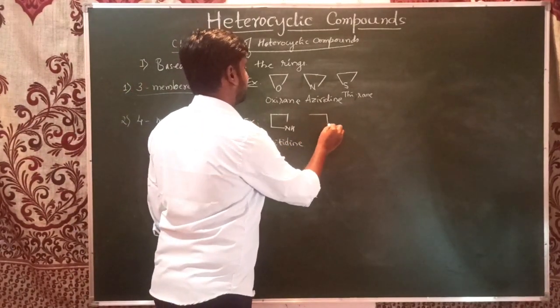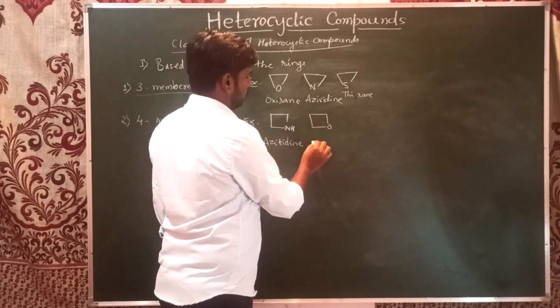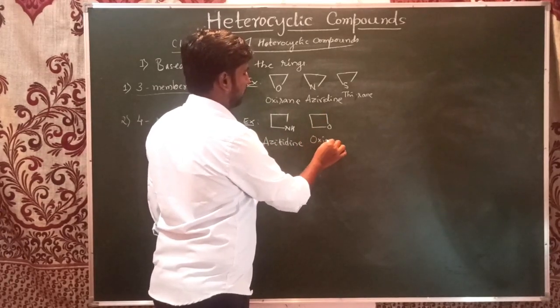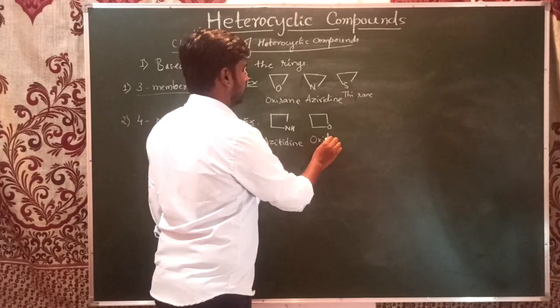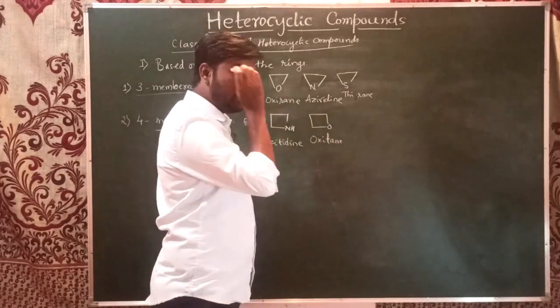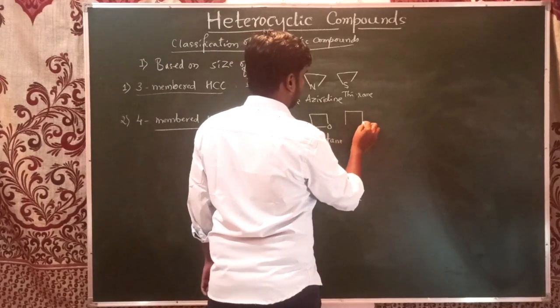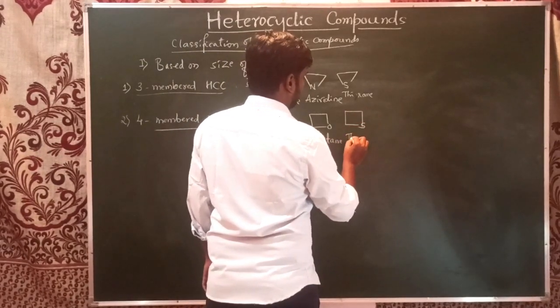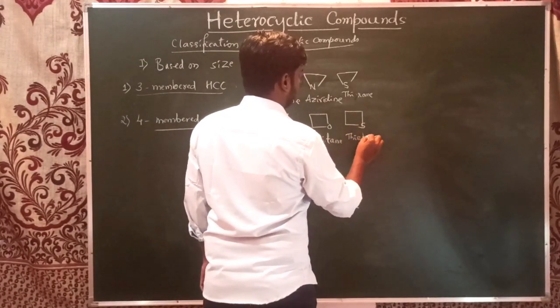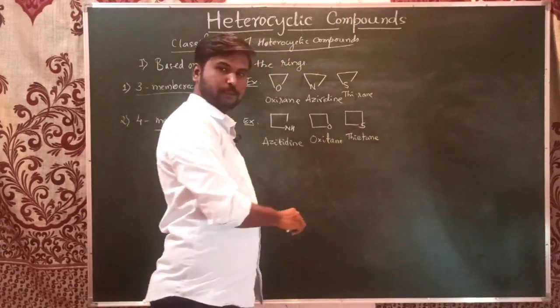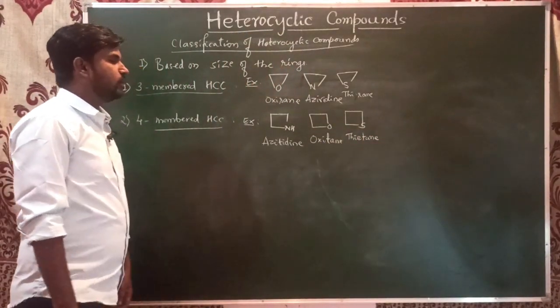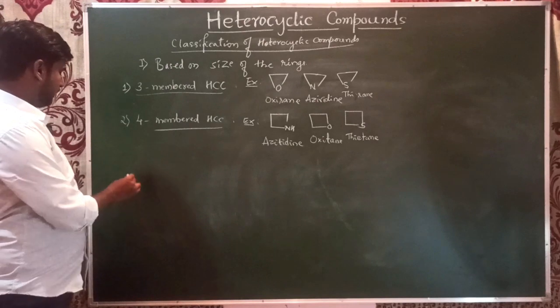The same with oxygen, this one is oxetane. Same way for sulfur, thietane. These are four-membered heterocyclic compounds.